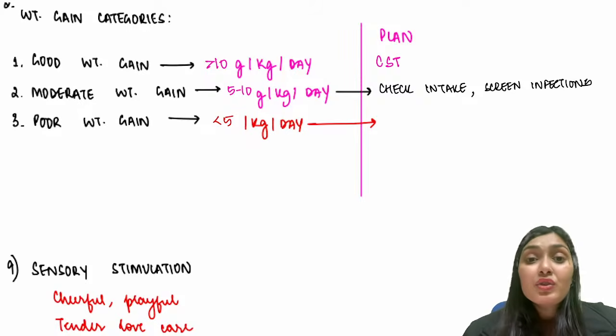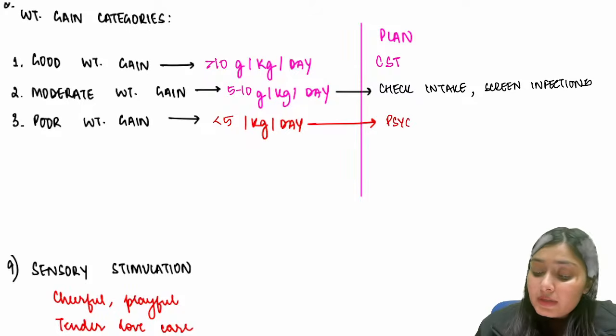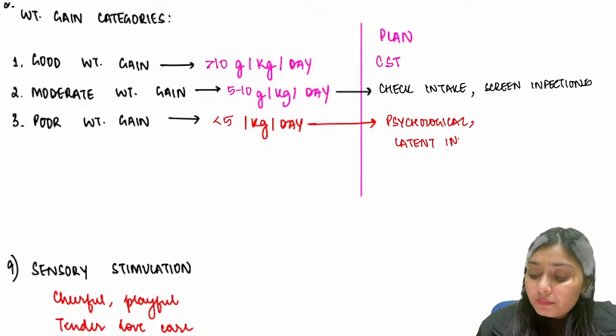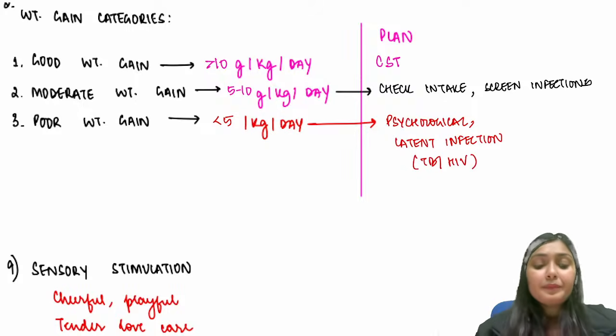The environment of the child, the caregiver, and everything would be a limiting factor over here. So you screen for if there is some psychological issue or latent infection that can lead to this poor weight gain, TB and HIV.